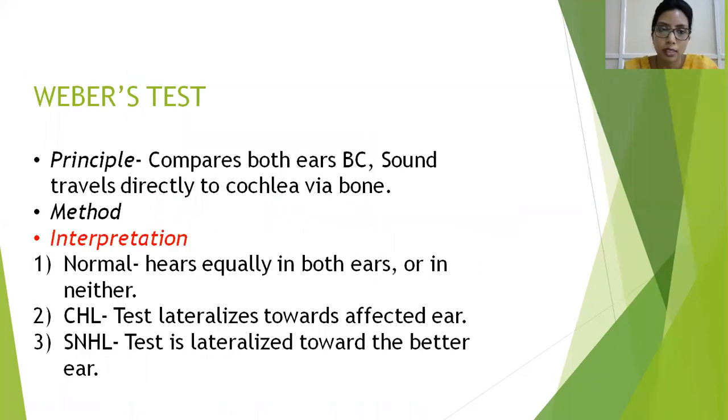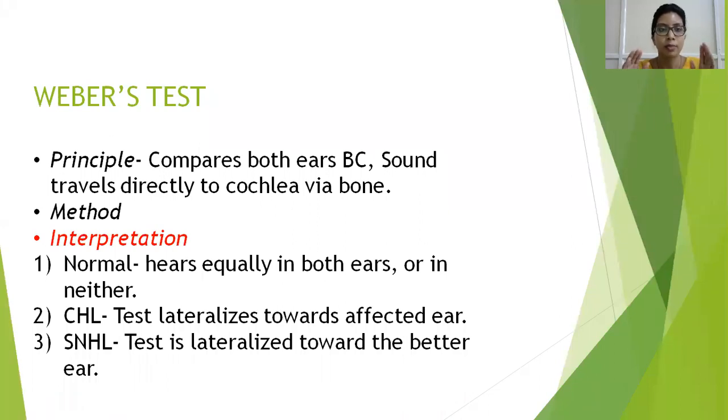Next is the Weber's test. The principle of Weber's test is that it compares both ears' bone conduction. The method: you strike the tuning fork and place it at the midpoint, like the nasion, the junction where your frontal bones suture with your nasal bones, or the area over your upper incisors. The patient is asked to raise a finger on the side of the ear where he hears the loudest.